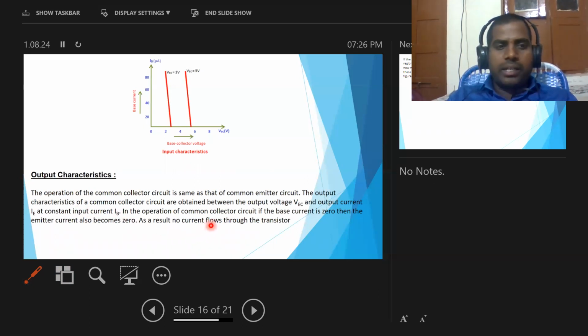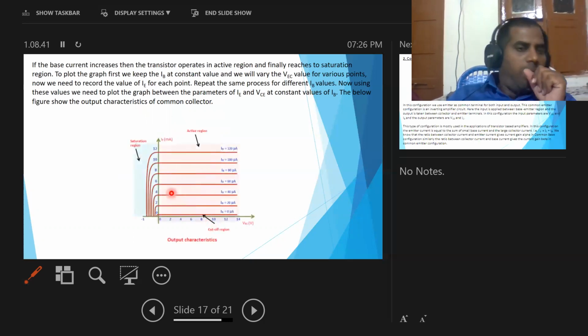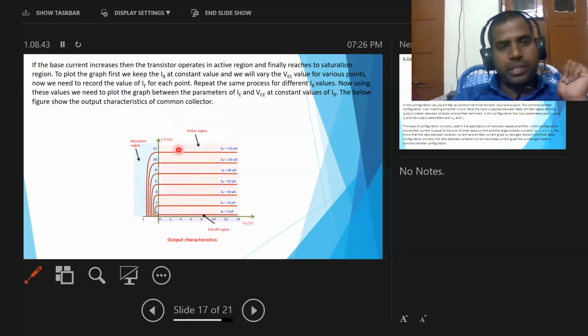Then here we can draw a graph between output voltage and output current. That graph gives the output characteristics of the common collector configuration. This is the graph drawn between output current and output voltage by keeping input